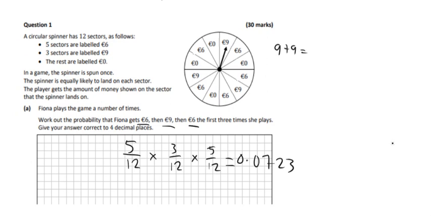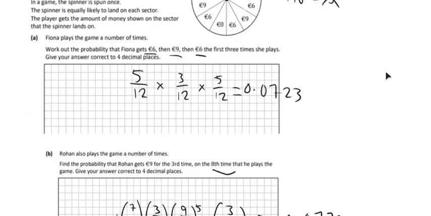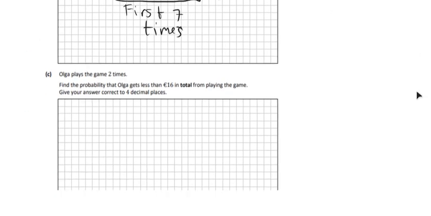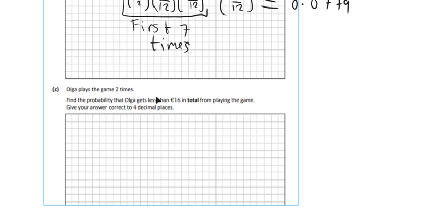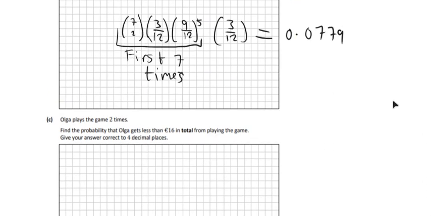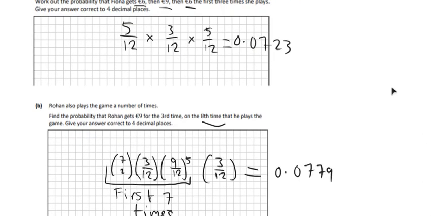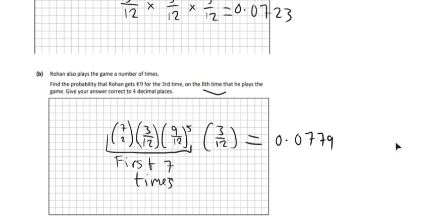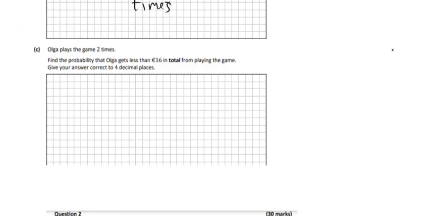So if she gets 9 plus 9, that's 18. But if she gets any other numbers, like if she got 9 plus 6, that's only going to be 15. So that wouldn't work. Or well, that would work in this case. But what we're looking at is for it not to work, which is only 1 chance really. And the probability of getting a 9 and then another 9 would be 3 over 12 times 3 over 12. So that's the probability of getting 2 9s.